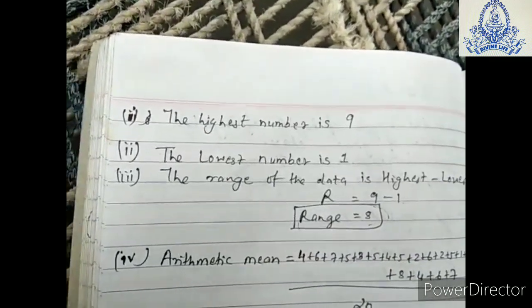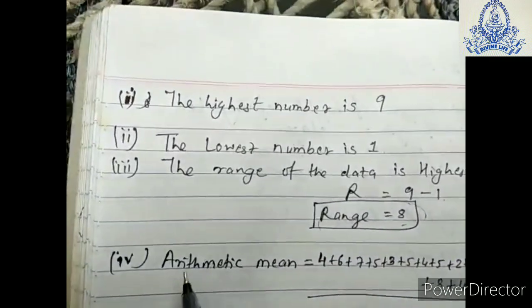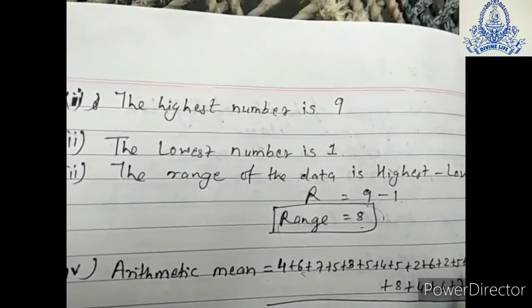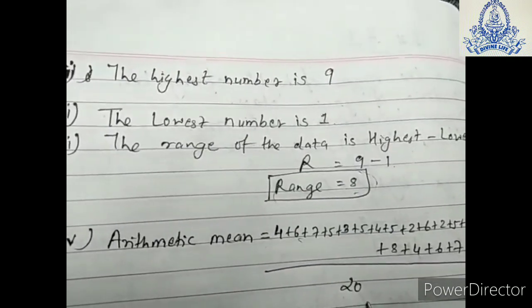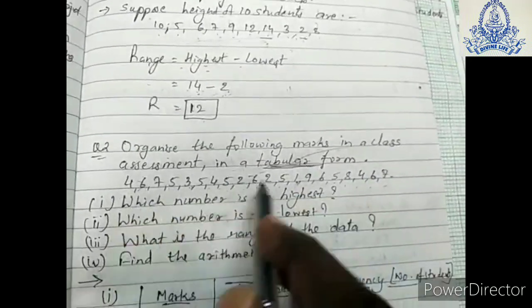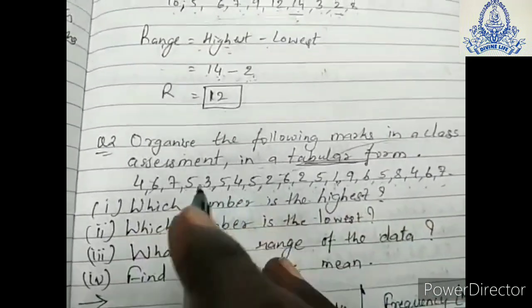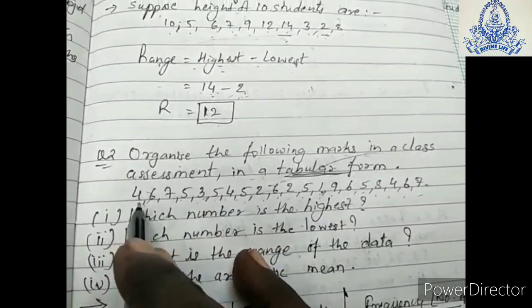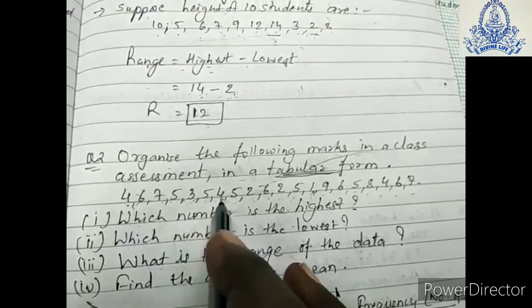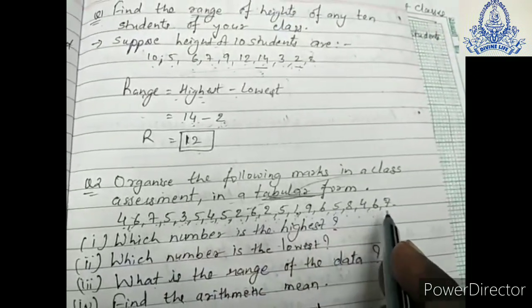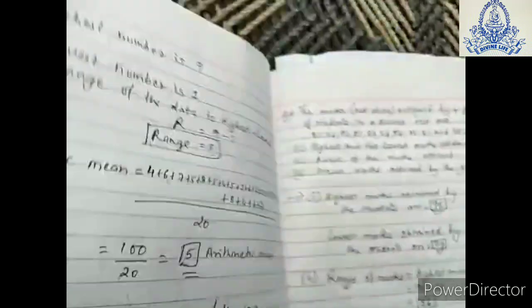And the fourth question asks to find the arithmetic mean. Arithmetic mean is equal to the sum of all observations upon the number of observations. We have to add all the numbers in the question and divide by the total number of observations. How many numbers are there? We will count now: 1 2 3 4 5 6 7 8 9 10 11 12 13 14 15 16 17 18 19 20. 20 observations.